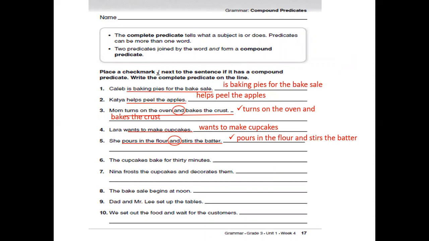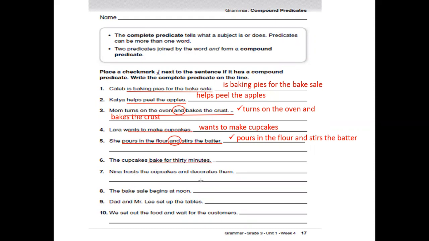The cupcakes bake for 30 minutes. What is the sentence about? It's about the cupcakes. What about the cupcakes? Bake for 30 minutes. So this is the predicate and it's not a compound predicate because there is no "and".